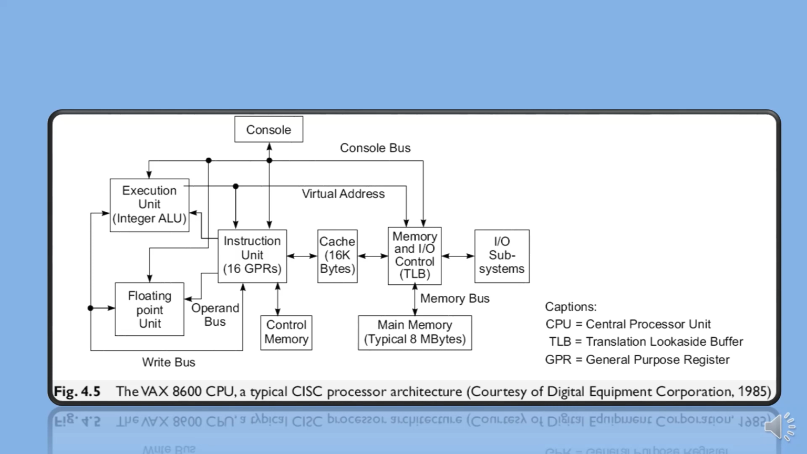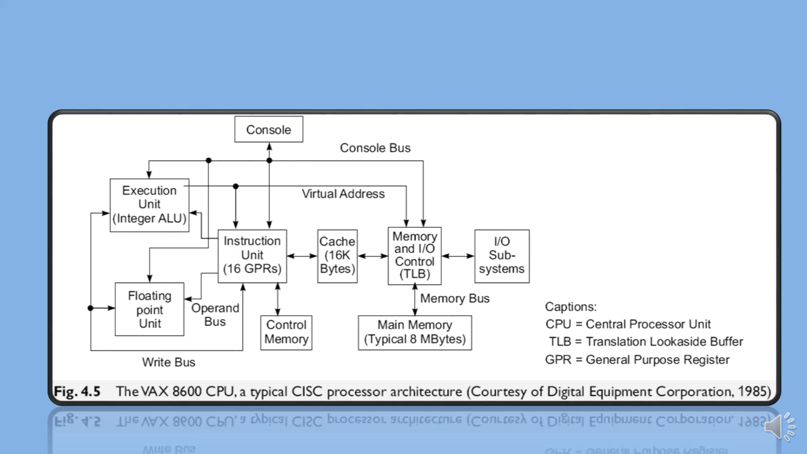The CPU in the VAX 8600 consisted of two functional units for concurrent execution of integer and floating point instructions. The unified cache was used for holding both instructions and data. There were 16 GPRs in the instruction unit. The instruction pipeline was built with 6 stages in the VAX 8600.